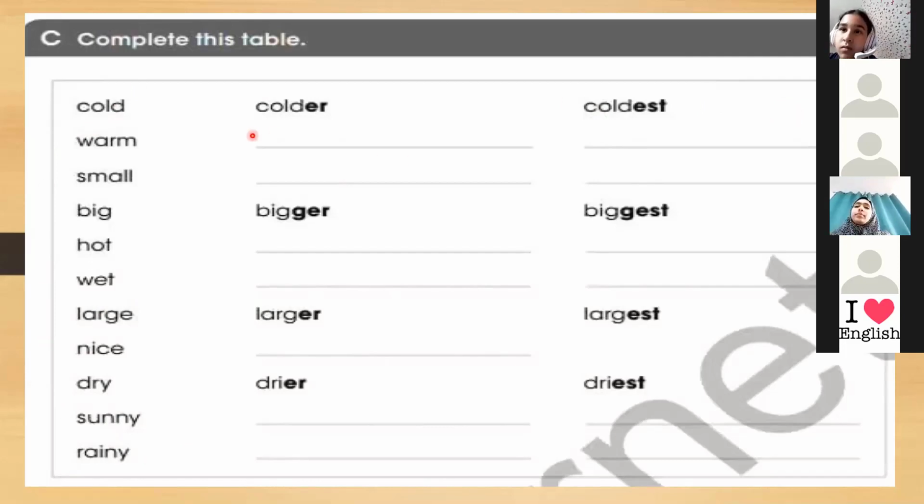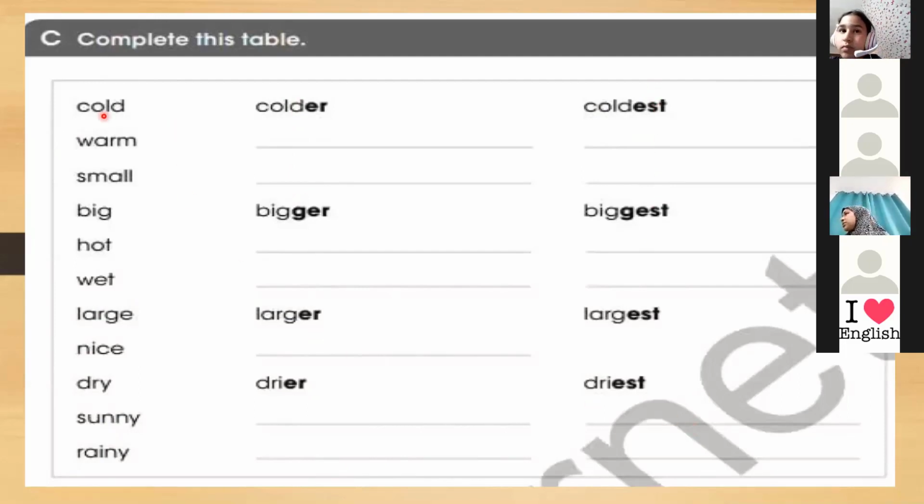What can we add to these words? Just tell me what we can add in this section and what we can add in this section. Yes, ER in this section. And what about EST? Yes, EST in this section.